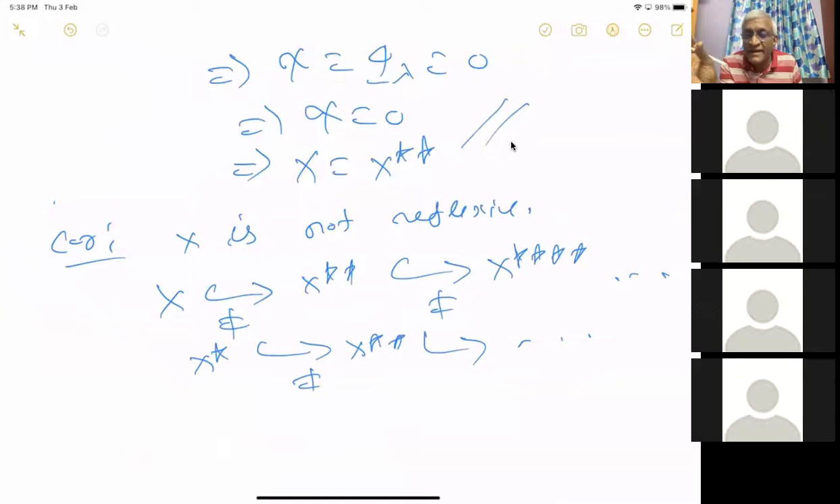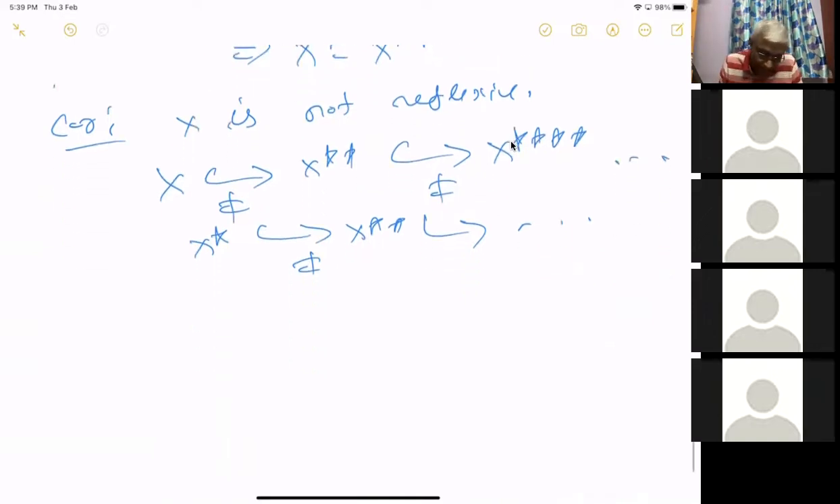Suppose it ends somewhere, that is, suppose something in this tower is reflexive, then the one before that will be reflexive. Because of that, everything will be reflexive, right? Because of that, it will not happen. If it is not reflexive, then it will go on like this. Any question?